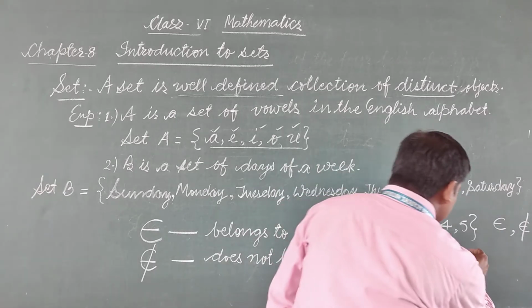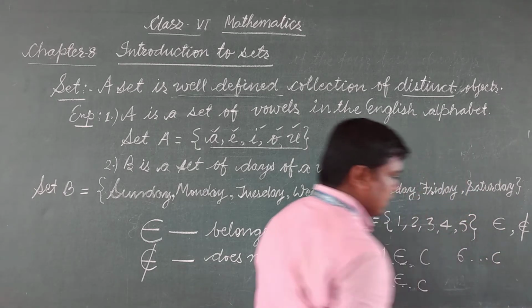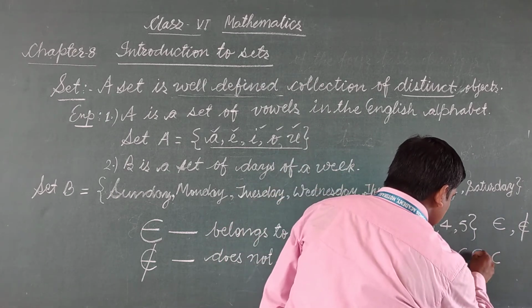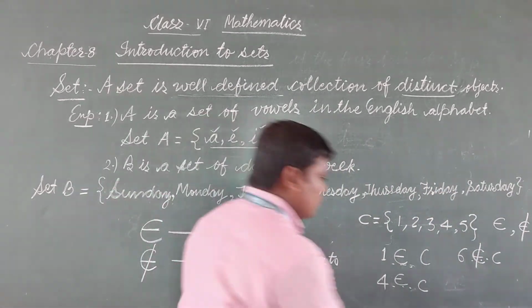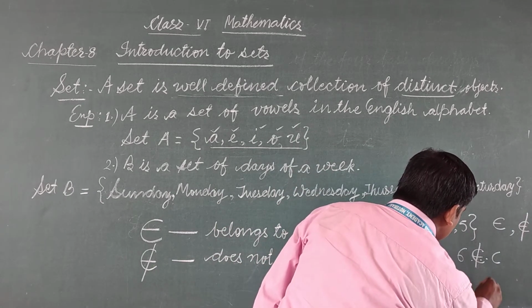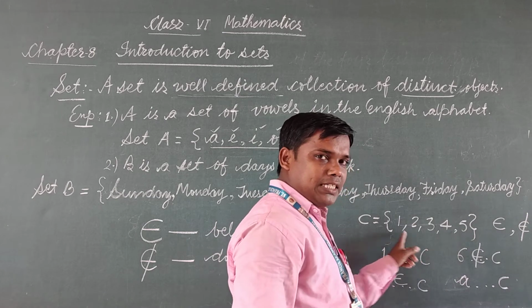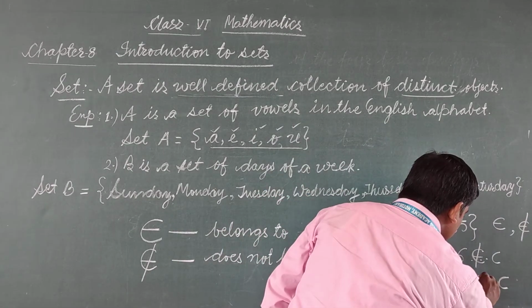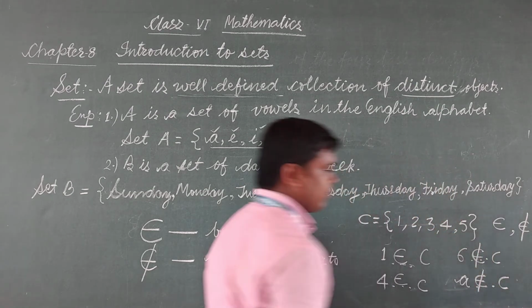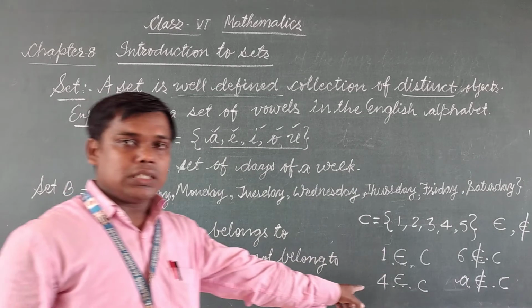If asked 6 dash C, in this case you will write does not belong to. Now A dash C: as 6 is not a member of set C and A is also not a member of set C, you can write does not belong to. So we use these two symbols in this way.